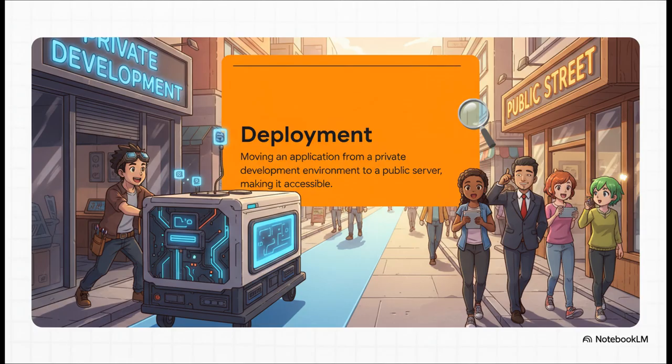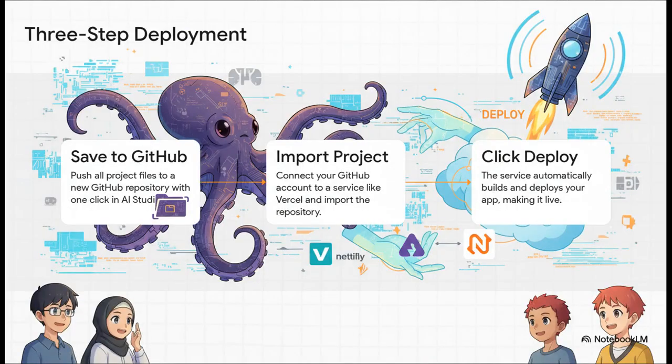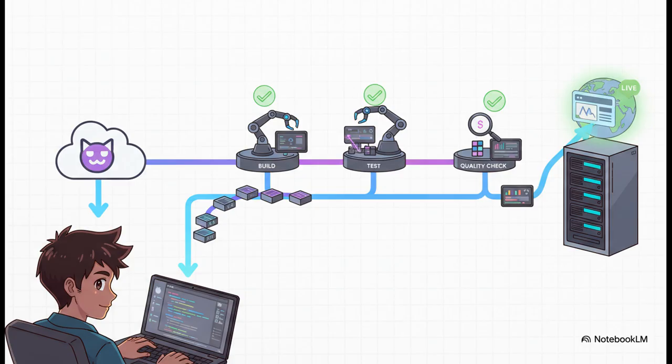And the best part? It's never been easier or cheaper. In fact, we're going to do it for free. Seriously, it all boils down to these 3 simple steps. 1, you save your code to a place called GitHub. 2, you connect that GitHub account to a free hosting service like Vercel or Netlify. 3, you click a big button that says deploy. I'm not even kidding. That's it. You're live. So just like that, your app is on the internet. It has its own URL that you can share with anyone.